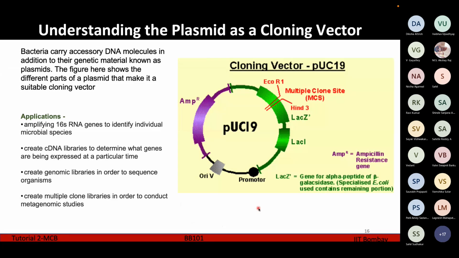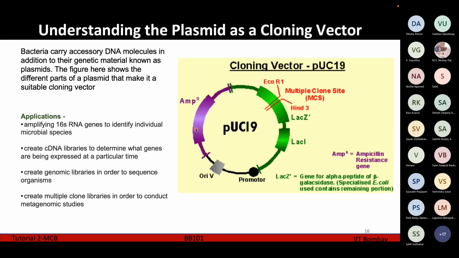So what is a plasmid? Bacteria carry accessory DNA molecules in addition to their normal genetic material, and these are called plasmids. This is a general structure of how a plasmid looks. Different plasmids have different names. Here we have given the diagram of the plasmid which is named pUC19.